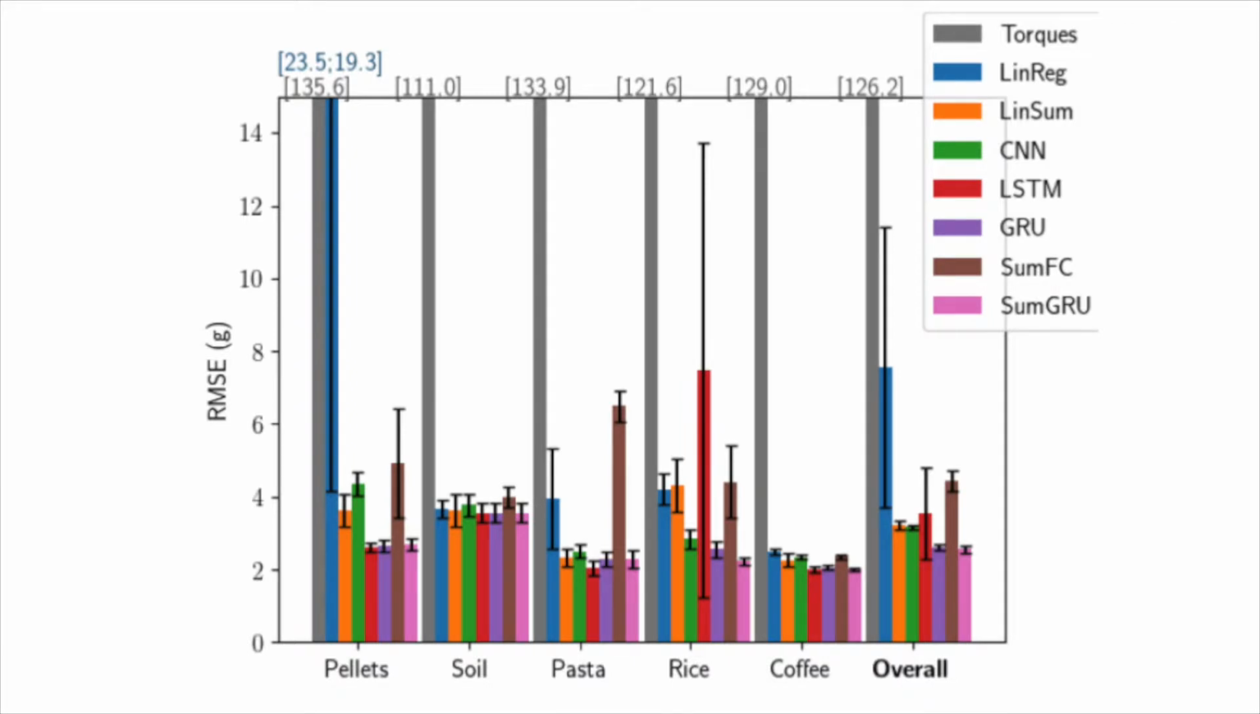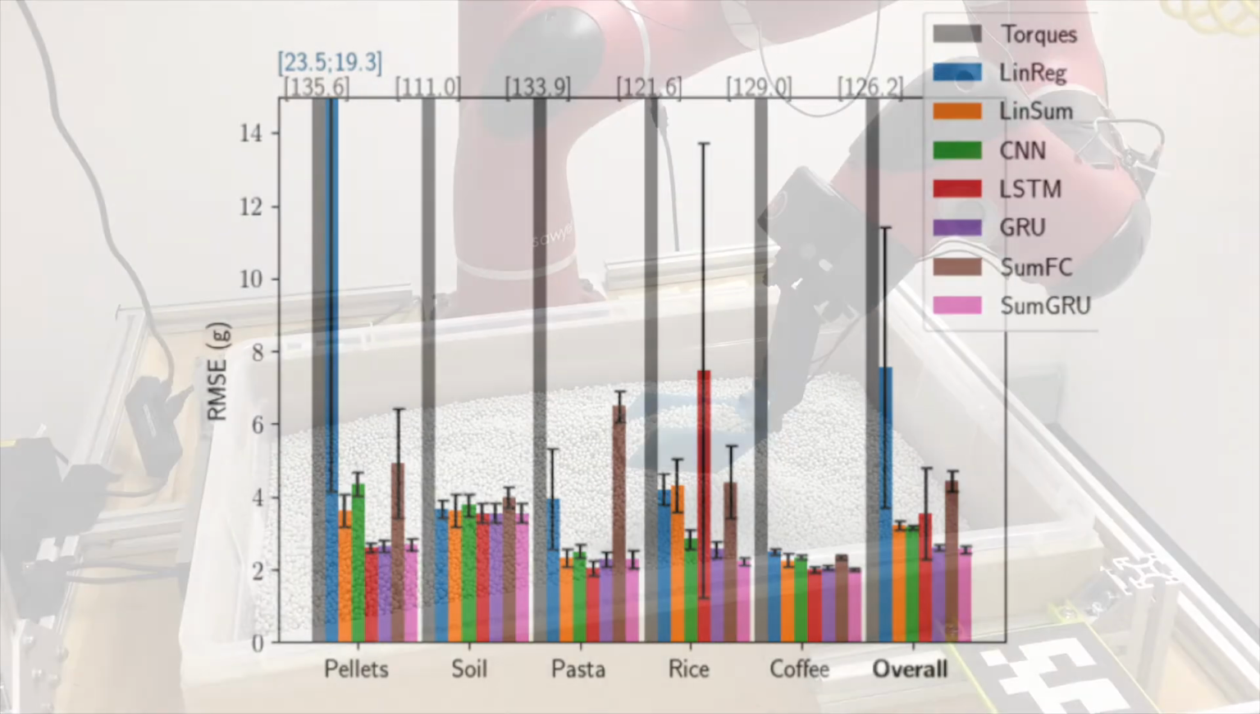Our deep models consistently outperformed our baselines of linear regression and static analysis of robot joint torques, achieving a root mean square error of only 2.8 grams on estimating masses of pours from 0 to 76 grams.